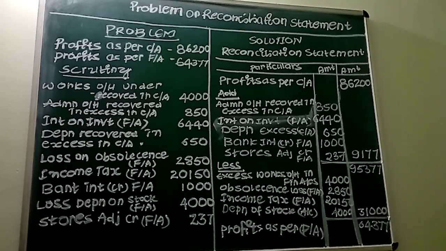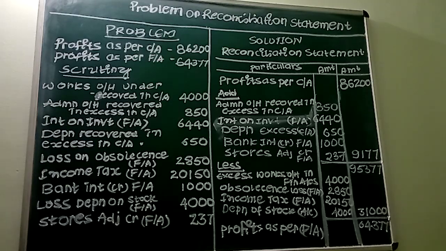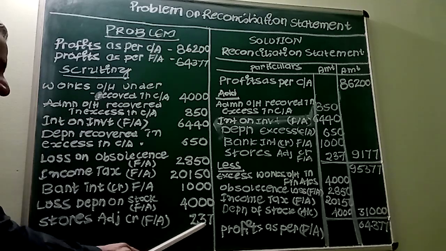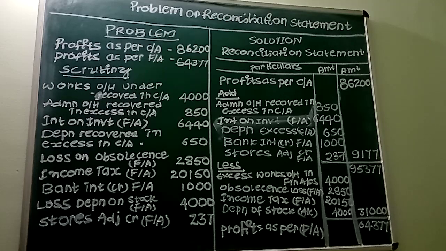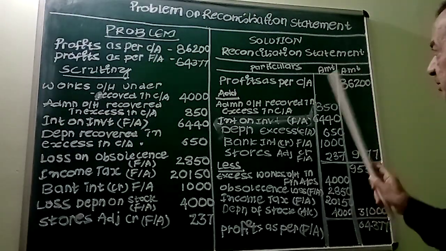Coming to the last item, stores adjustment. This is credited. Stores adjustment is credited only in financial accounting. So credit means it will definitely increase the profit. So our profits in financial accounting will get increased by rupees 237. So it must be added. So let us come to the solution part of this particular problem.